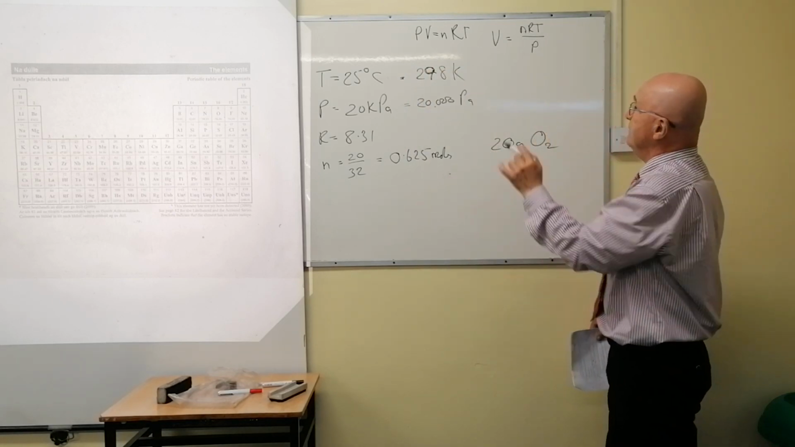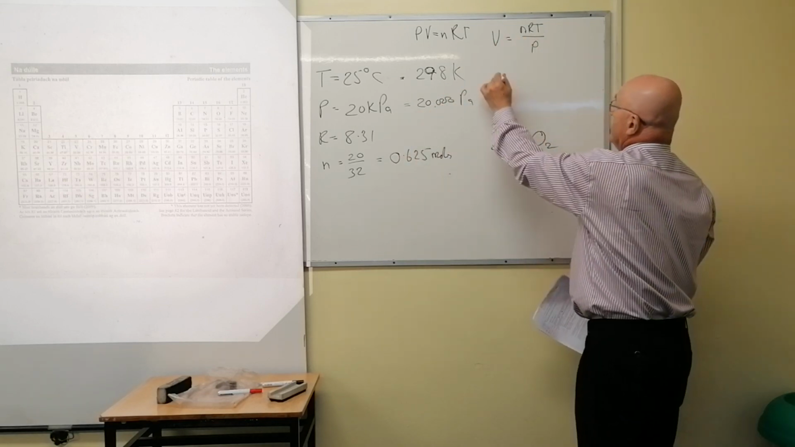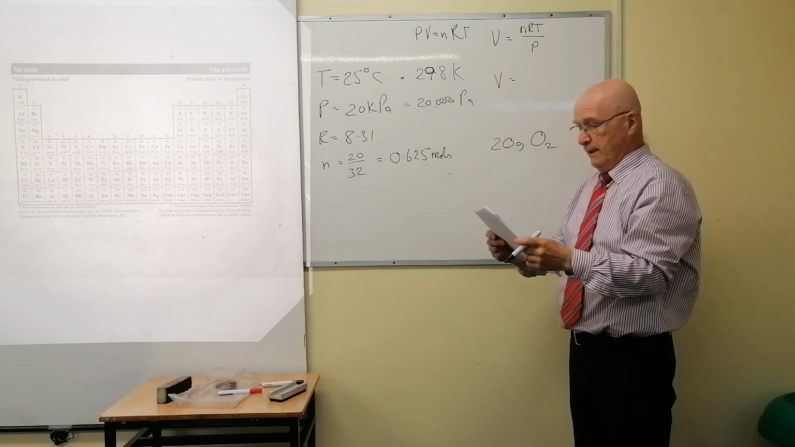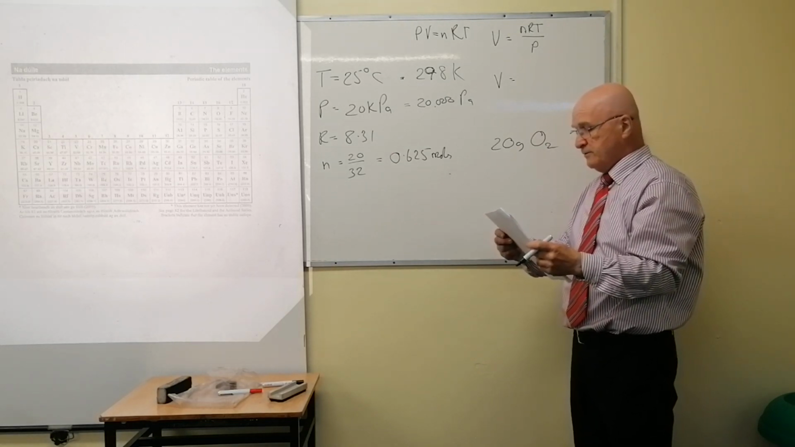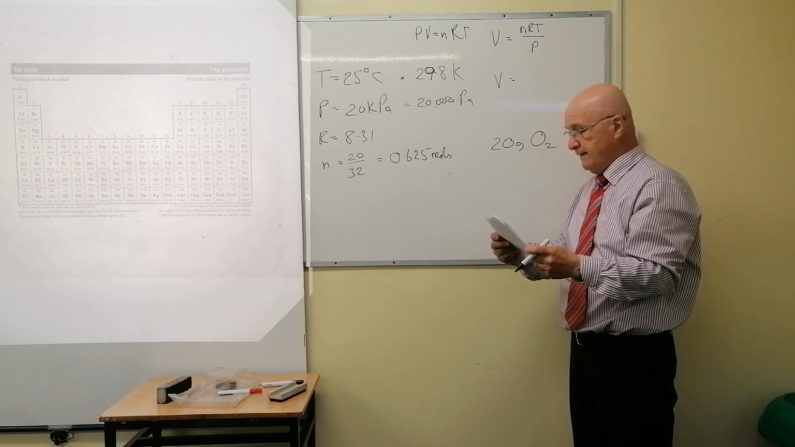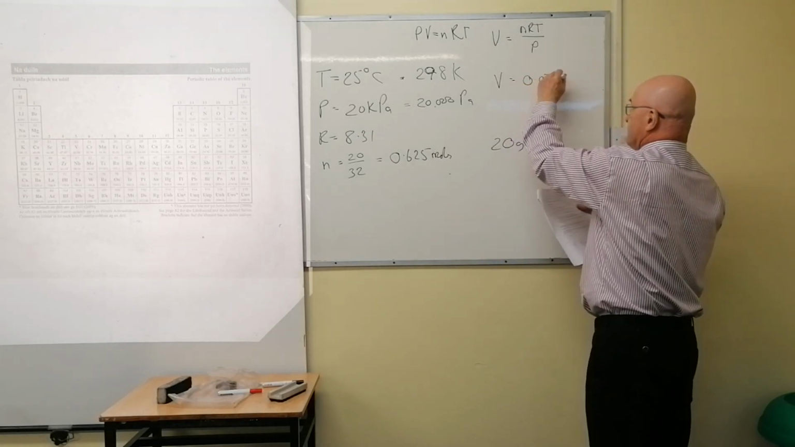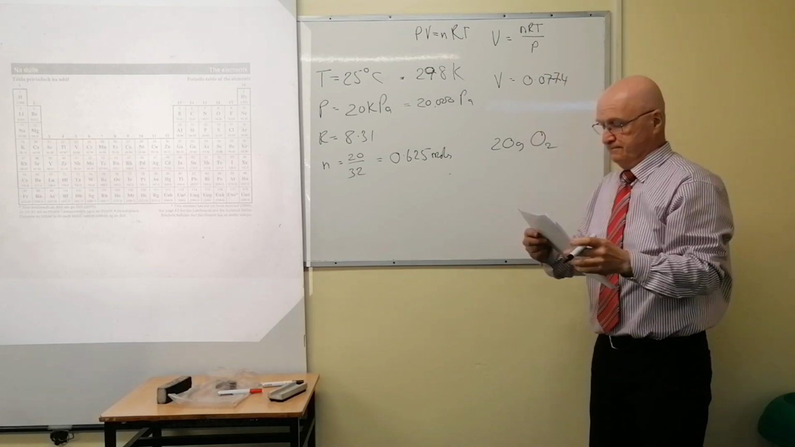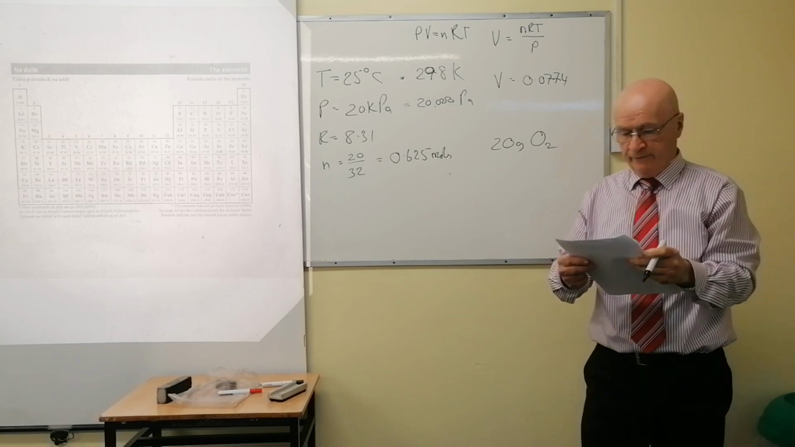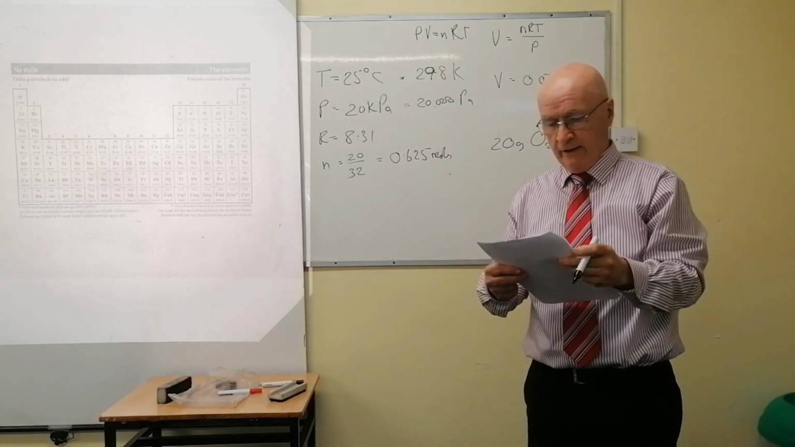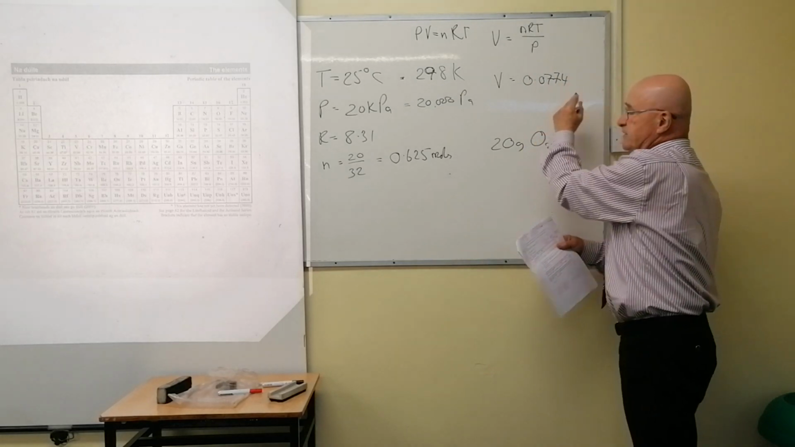Metric is everything. Pop the 4 of those numbers in there, okay, and you're going to get your volume, and the volume comes out to be, in this instance, 0.0774. Are you okay with that? Do you know the units?